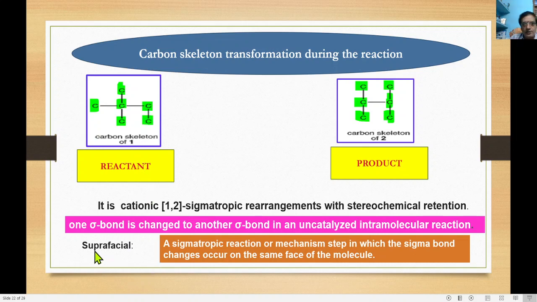The other aspect is suprafacial. Suprafacial is nothing but during this reaction, the sigma bond migrates on the same face of the molecule. From the stereochemistry point of view, the suprafacial sigmatropic rearrangement is where the sigma bond which has been there goes to the same face. The face cannot be changed, because if the face is changed, there will be a difference in the stereochemistry. Here the face is the same, so the stereochemistry is retention of configuration.